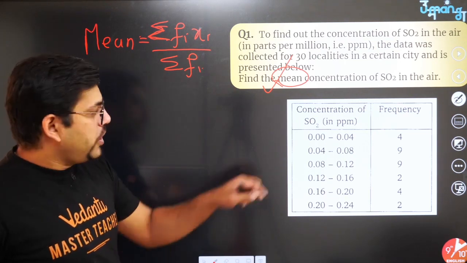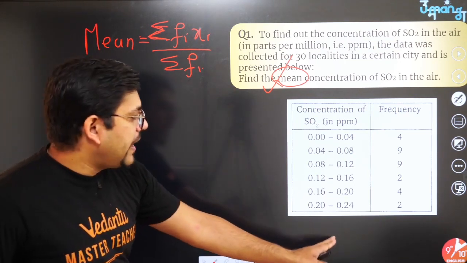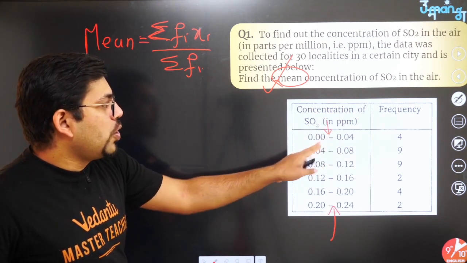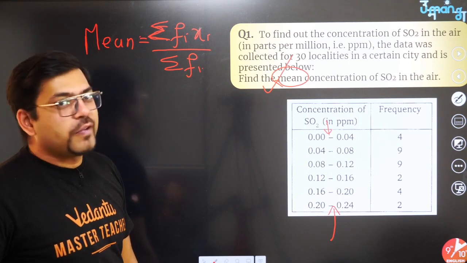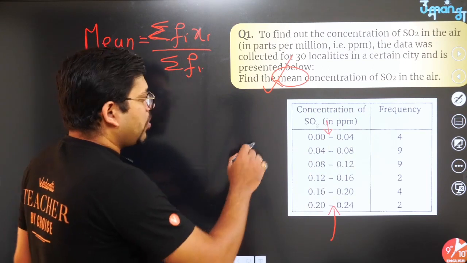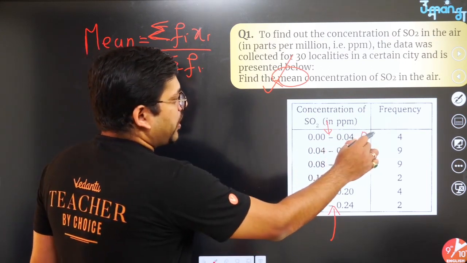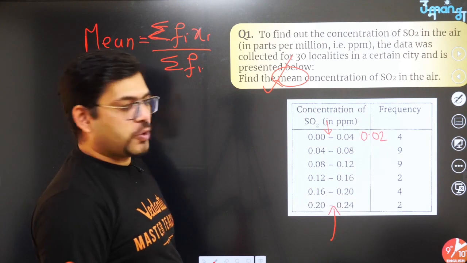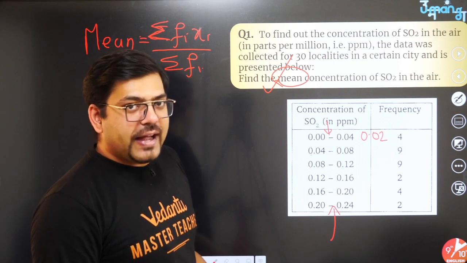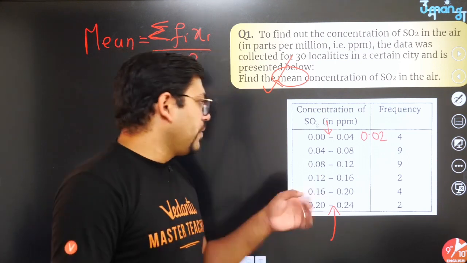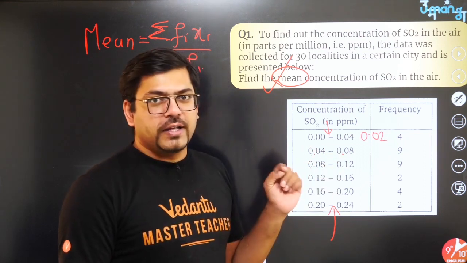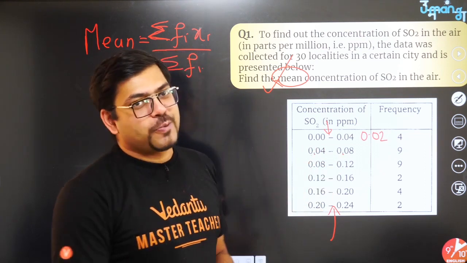Now how would you get xi? xi is always the middle value of the class interval, the mid value. If you have 0 to 0.04, the mid value lies at 0.02. Similarly, the middle of 0.04 and 0.08: add these two and divide by 2, so 0.04 plus 0.08 is 0.12, divided by 2 is 0.06.